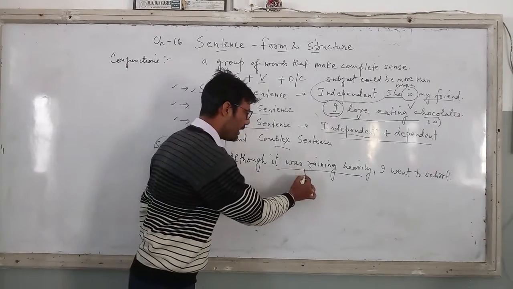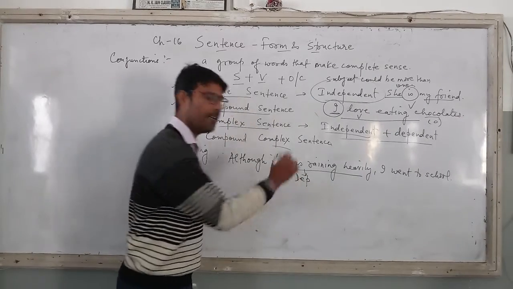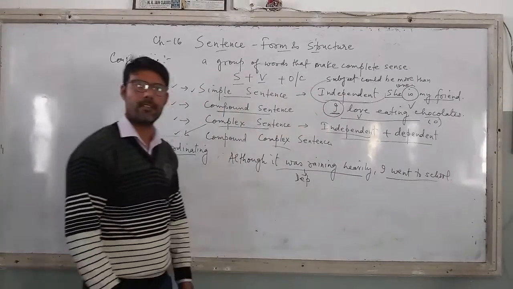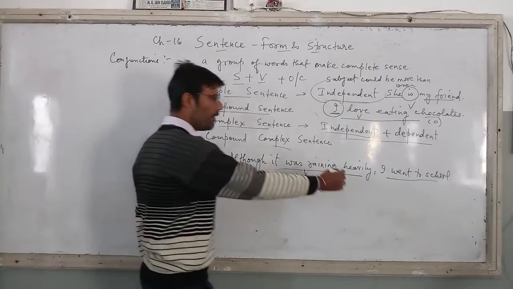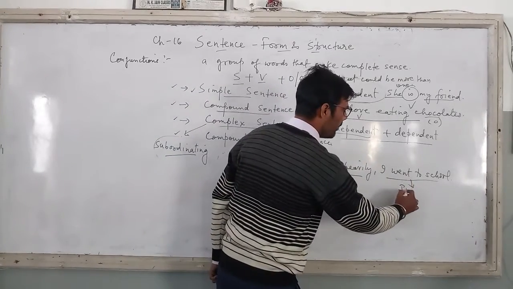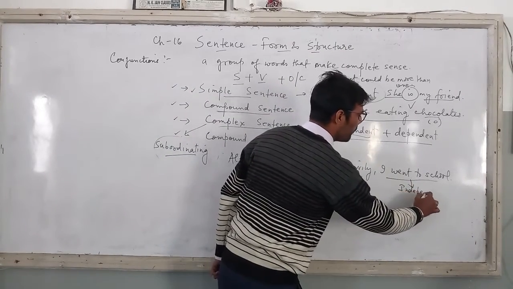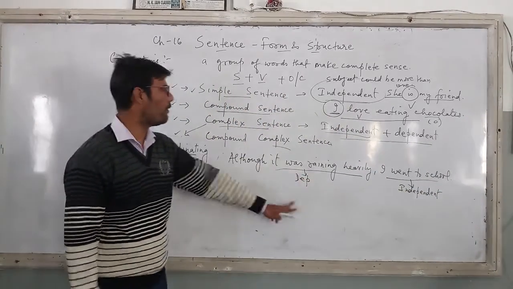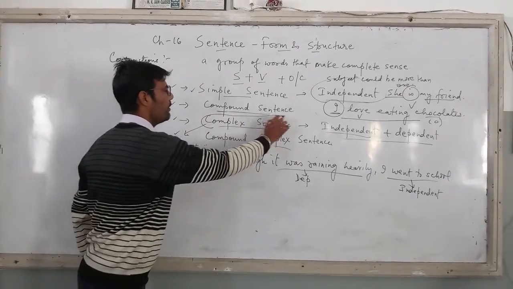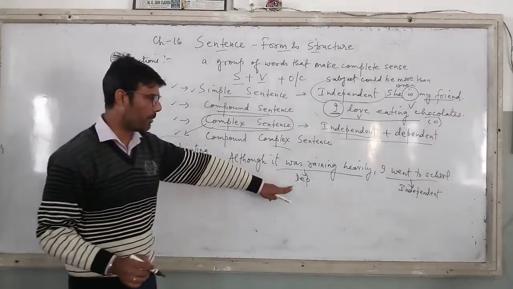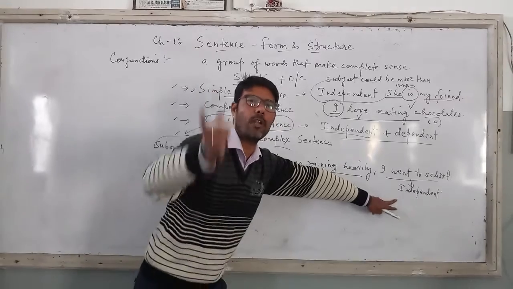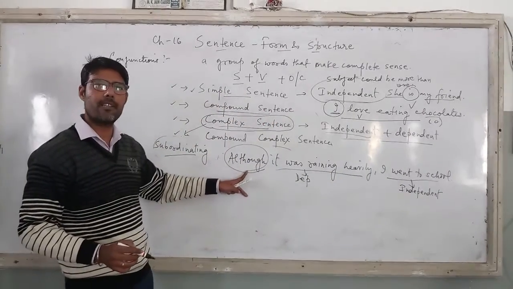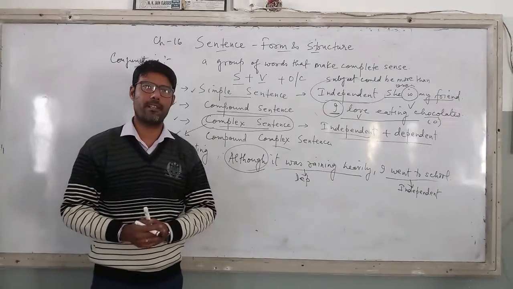So I find that it was raining heavily is dependent. Okay. Then I would underline this one, being a student of your class. I went to school. Now I went to school is giving me a complete meaning. This is my independent. So henceforth the entire sentence qualifies as a complex sentence. Why? Because one is dependent and one is independent. Isko link kaun sa conjunction is doing? This is the linking conjunction, which is joining these two sentences.